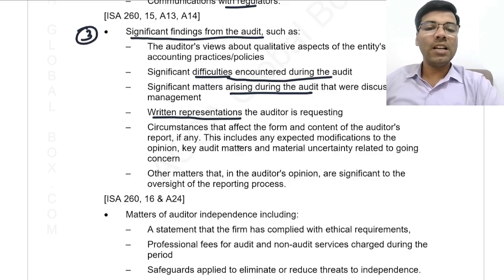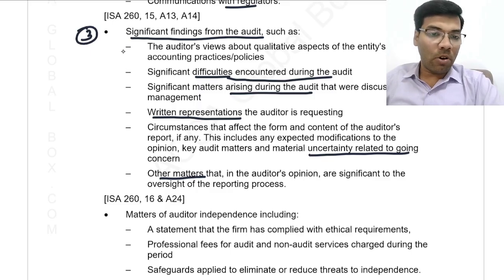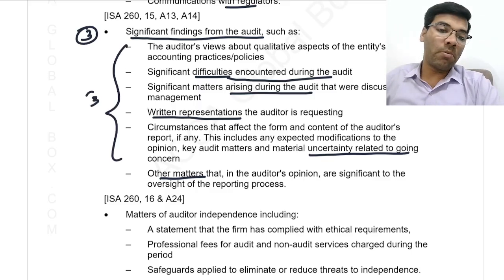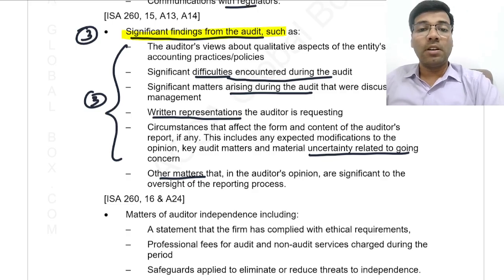Next, if the auditor has identified any uncertainty about the going concern, or any other matters wherein in the auditor's professional judgment he felt it is significant to communicate. Among these also I would suggest you remember three, but 100% you should write this statement. This statement should compulsorily be written during the exam.